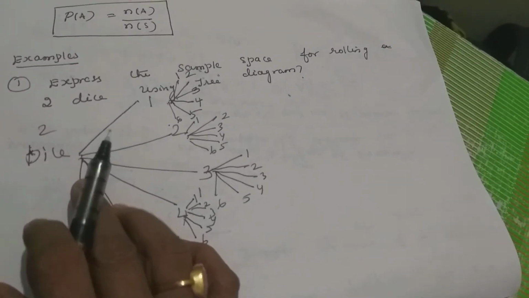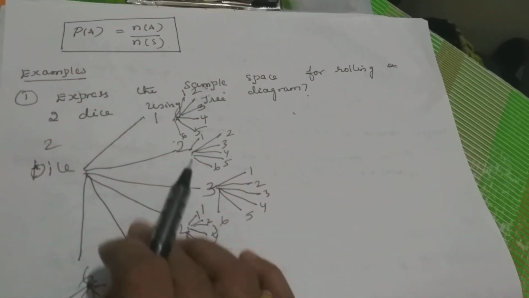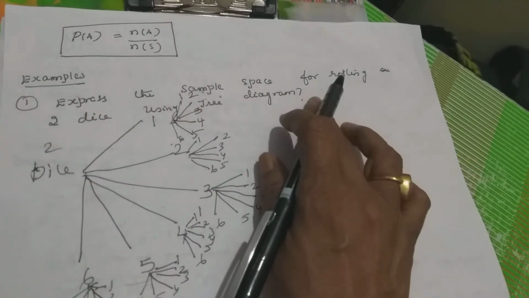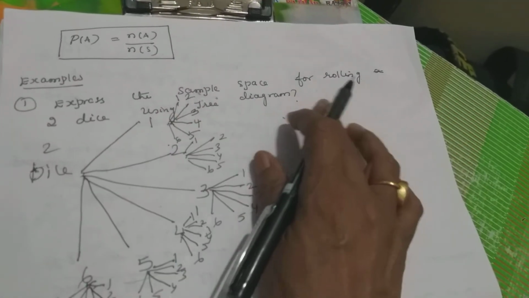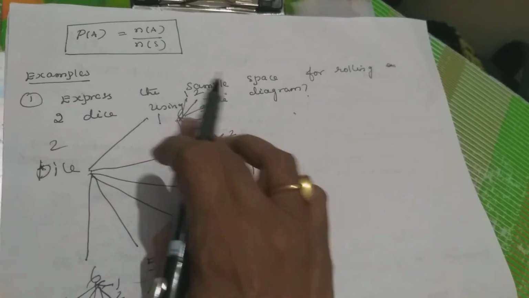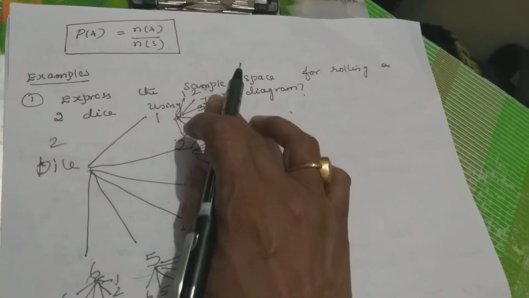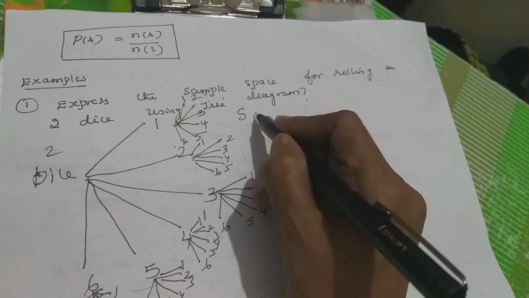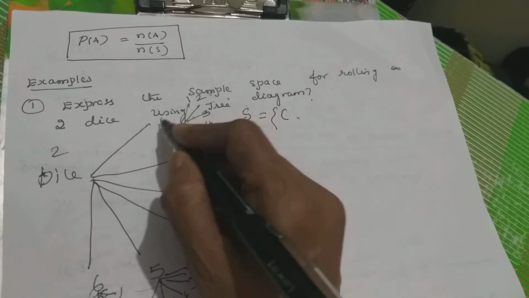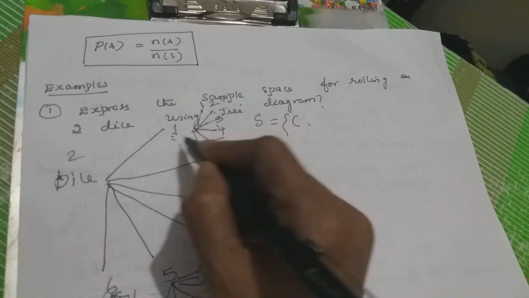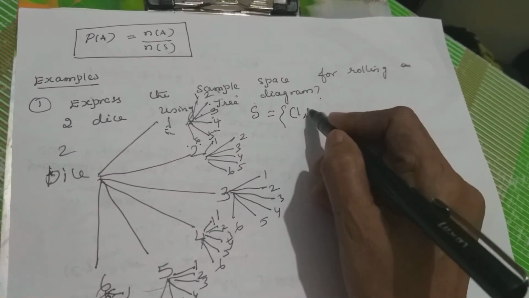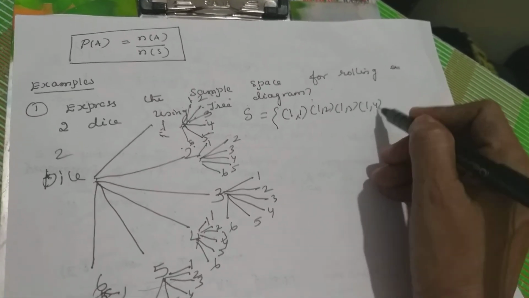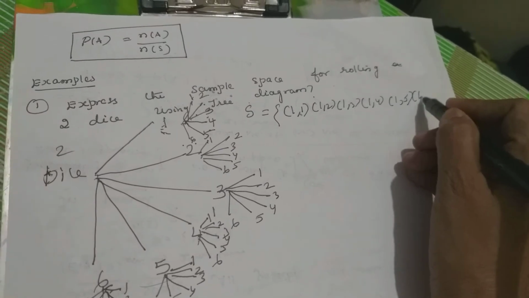So remember, one die means you are getting only 6 outputs, so your sample space is 6. But here we are finding the sample space if we roll 2 dice. So for each one you will get 6 results. Each one is connected with 6. So now you can write the sample space: 1,1; 1,2; 1,3; 1,4; 1,5; 1,6.